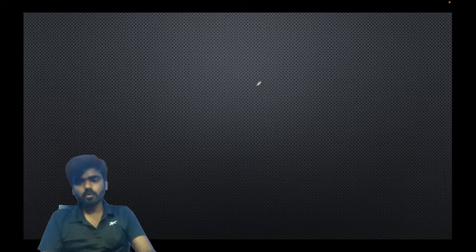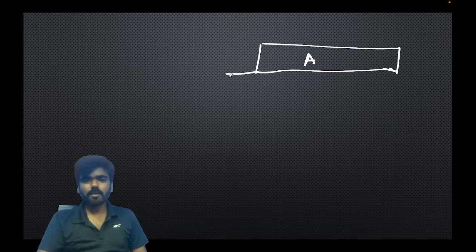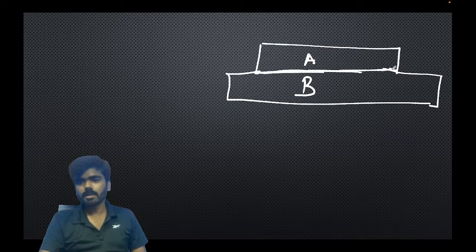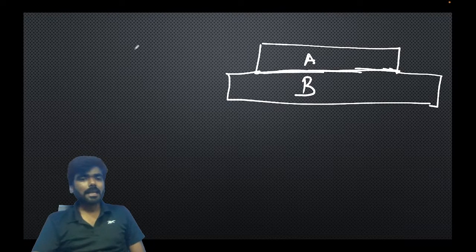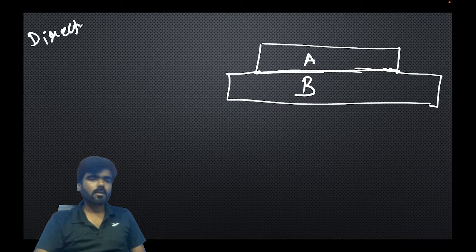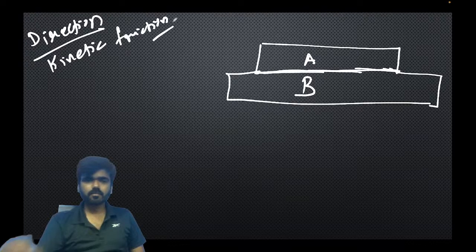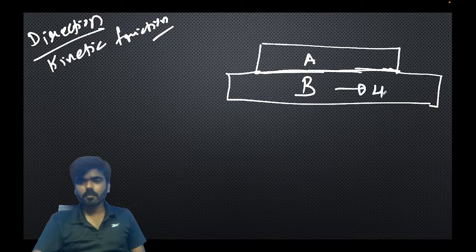Let us suppose you have two surfaces. Let us suppose you have a block A, and another block B. This is the contact between the two surfaces. You can see this is the contact point between blocks A and B. Now, how to find out the direction of kinetic friction? Here we are going to learn about direction of kinetic friction.